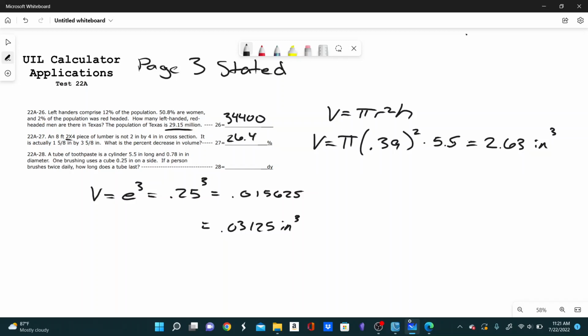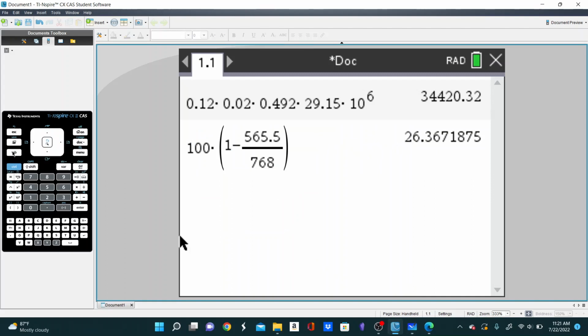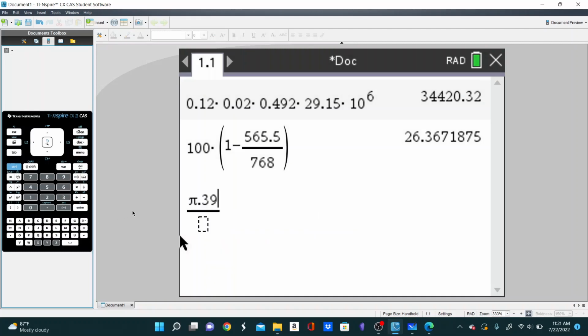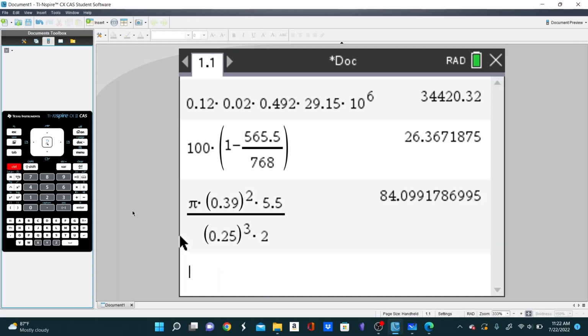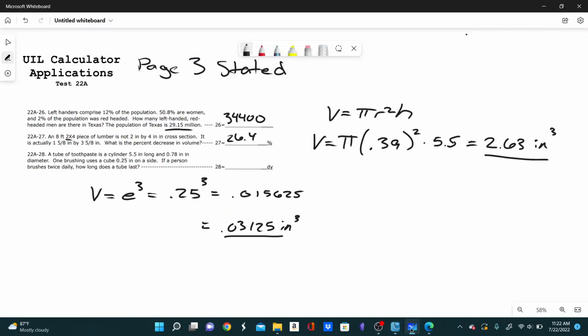So what we have here, we have the total amount of toothpaste in the container and the amount that you use per day. So if we want to find the number of days that it will last, we can just divide these two things. So in our numerator, we have the volume of the cylinder, which is just pi times 0.39 squared times 5.5. And then on the bottom, it will be 0.25 cubed multiplied by 2. And so, rounding to 3 sig figs, we get 84.1 days. Okay, so number 28, it's going to be 84.1 days.